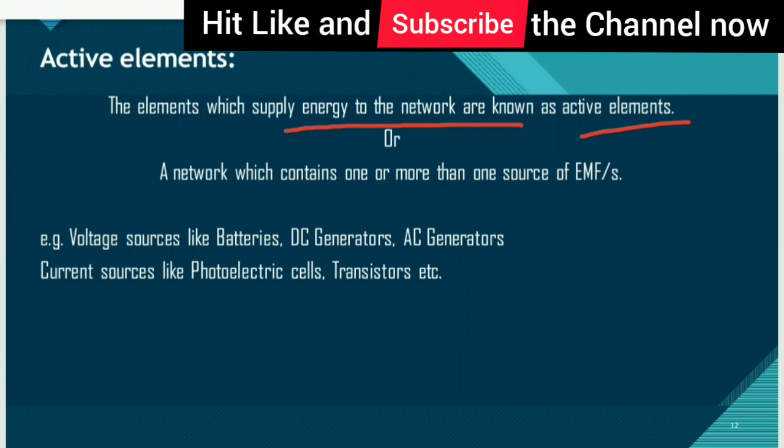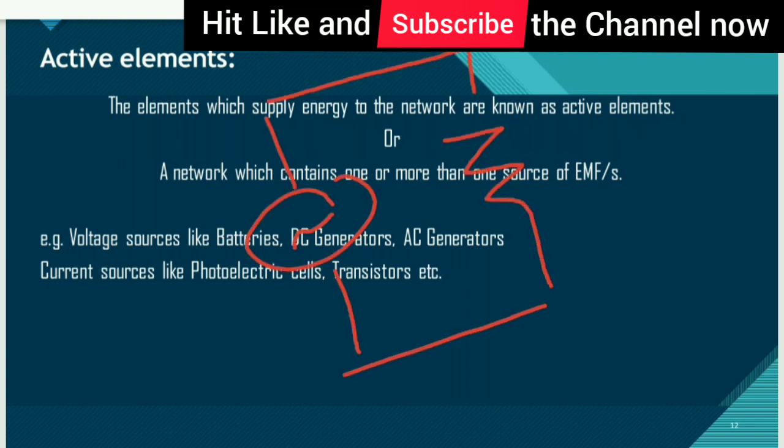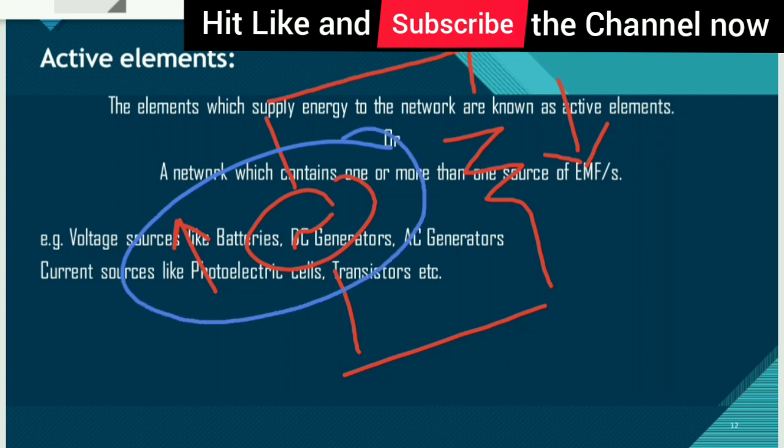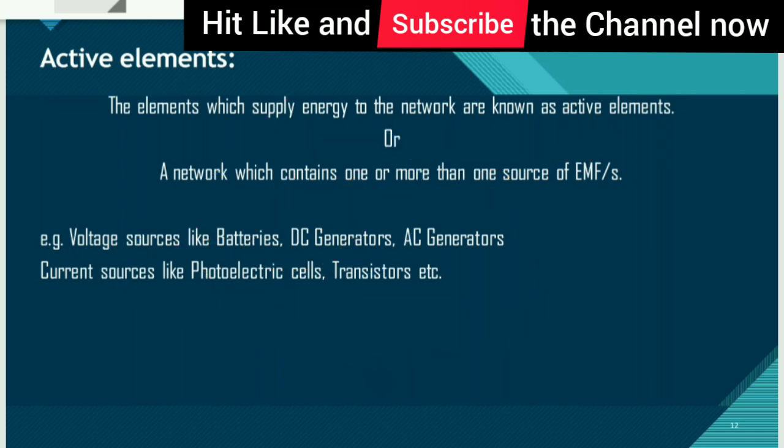If there are some number of elements, some elements are used to release energy and some elements are used to consume that energy. That combination should be there in any network. There should be some source of energy and there should be some sink of energy. That source of energy is called an active element.